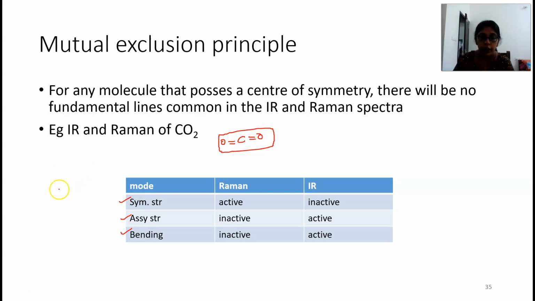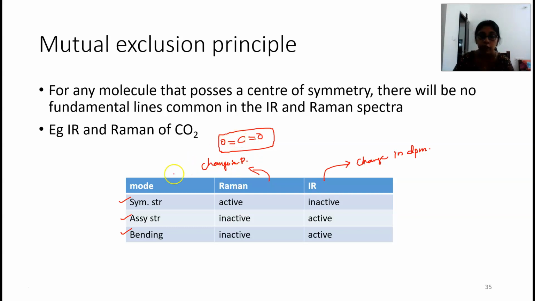Here we mainly have to remember two things: what is the condition for IR activity and what is the condition for Raman activity for a particular mode of vibration. For IR activity, there must be a change in dipole moment during that particular mode of vibration. Raman active means there will be a change in polarization, or polarizability, during that particular mode of vibration.